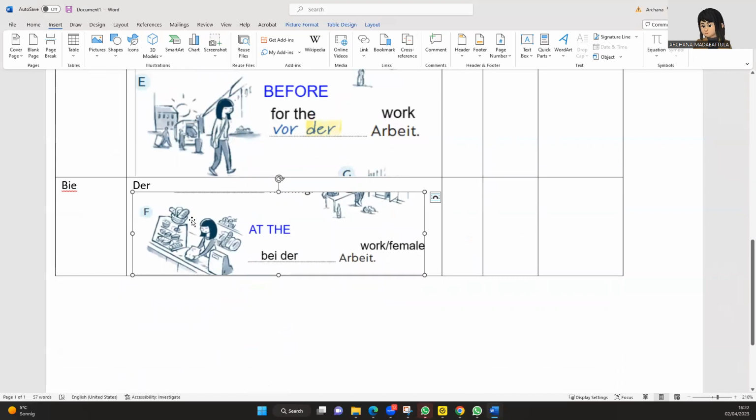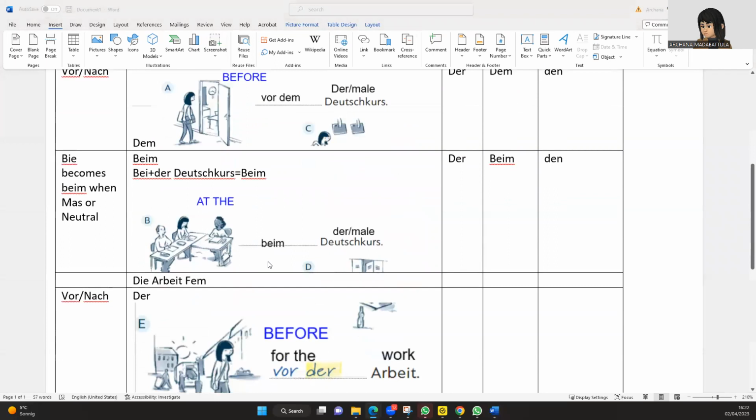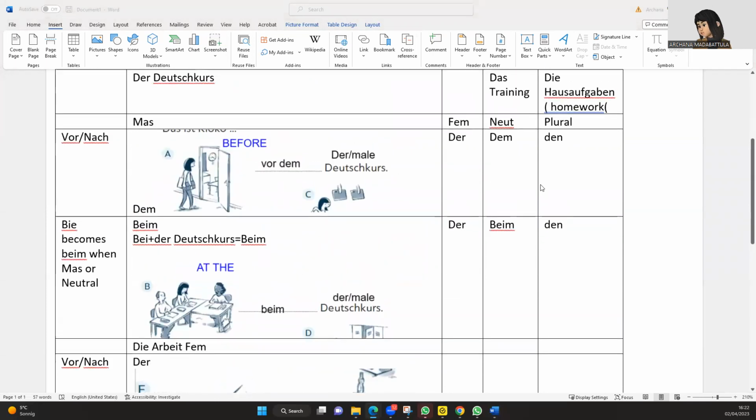You can see that she is working. So when you say it is at the work, we know it is bei, right? Arbeit is feminine, so it is der, right? So it is bei der here. It is very easy for us. It is not at all difficult if we can have the pictures.